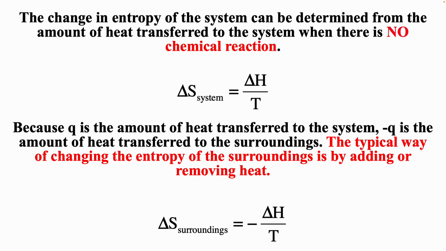Now this is a little confusing because if delta S universe is system plus the surroundings, wouldn't that always mean that delta S universe was 0 when there's no chemical reaction, right? So we have the system is delta H over T, surroundings is minus delta H over T, and the universe is delta S system plus delta S surroundings. And so if you look at this, you go, okay, delta S universe should always be 0. Now it's not the case.